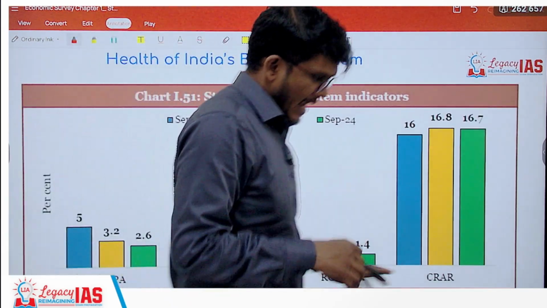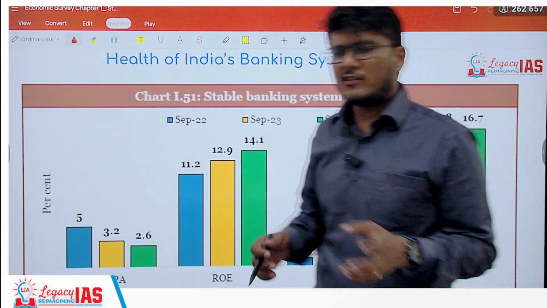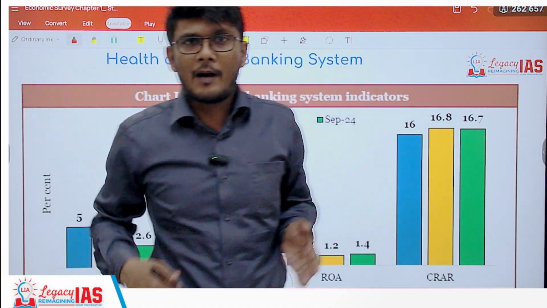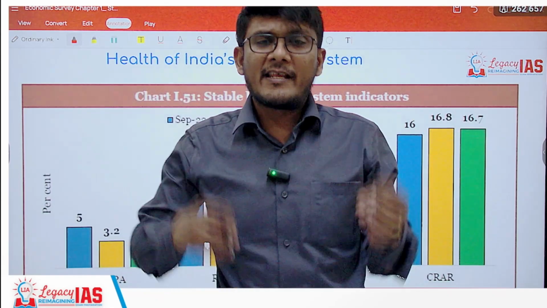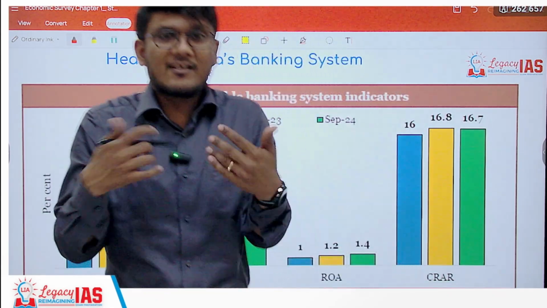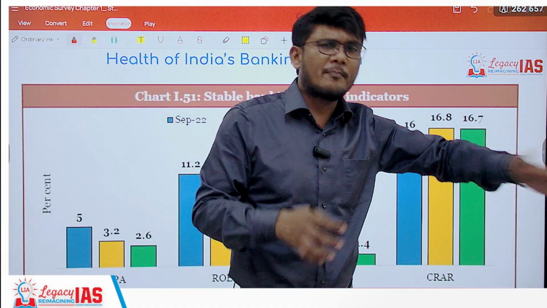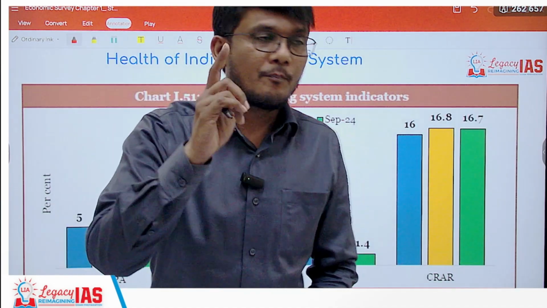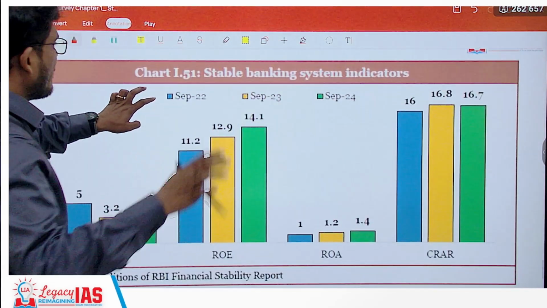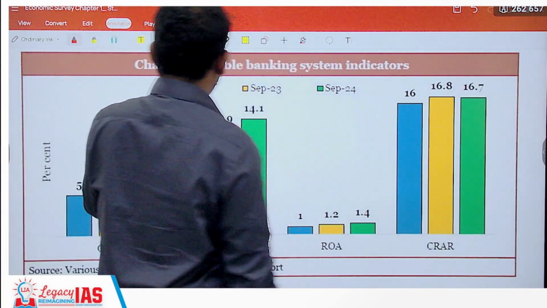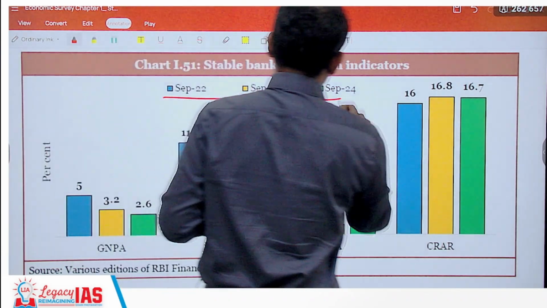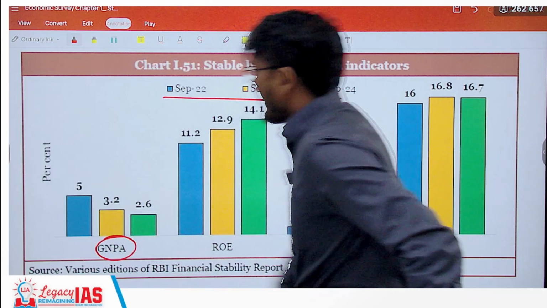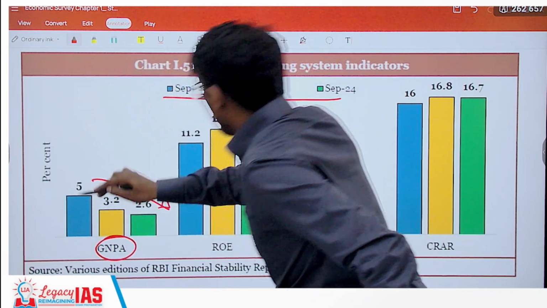Now, if you look at the health of the banks, which was a concern since this present government took power over a decade back, and it has successfully come into power. Since 2015, there has been the issue of NPA. Not that this government created this, NPAs are there because of the loans given previously as well. But presently, the health of the banks is going better and better. And if you look at the trend of September 22, 23 and 24, you will realize the things are better. Gross non-performing asset has gone down, which is good.